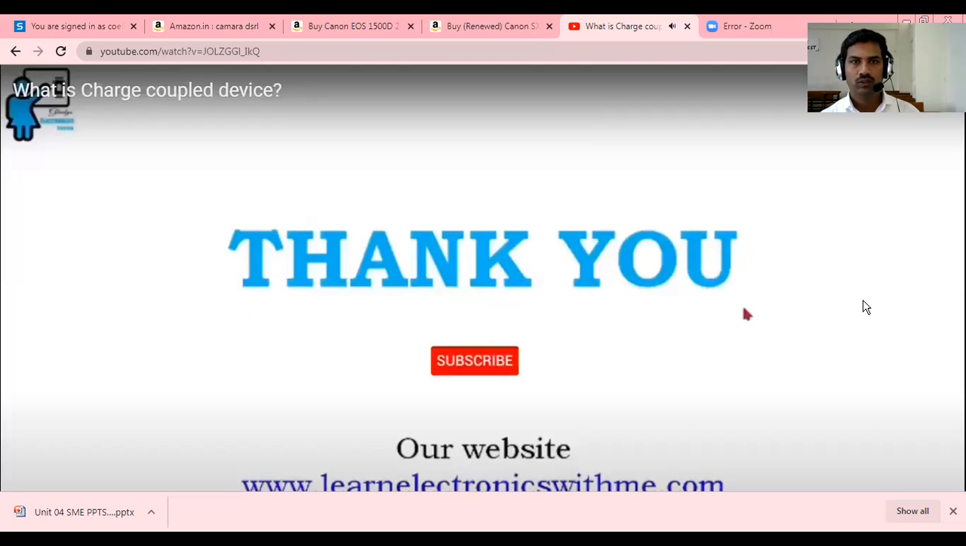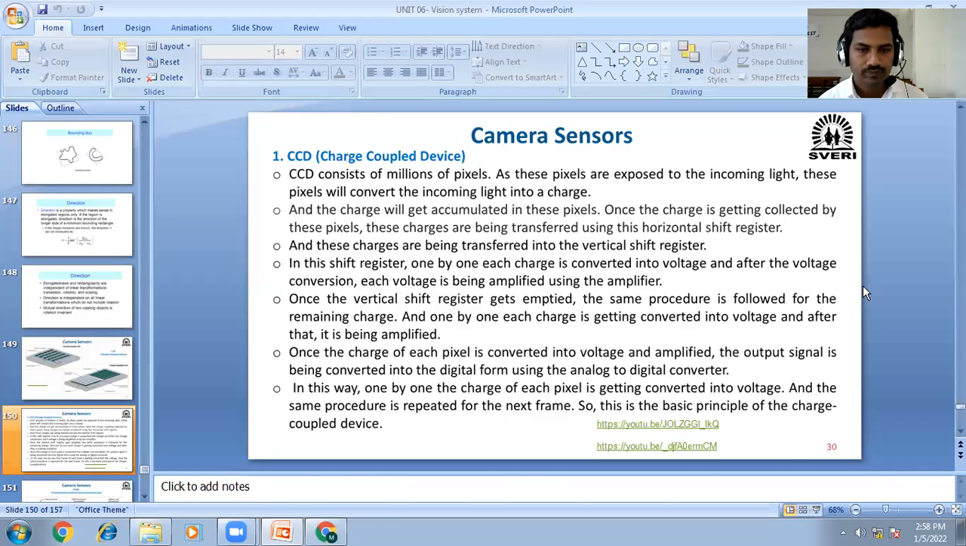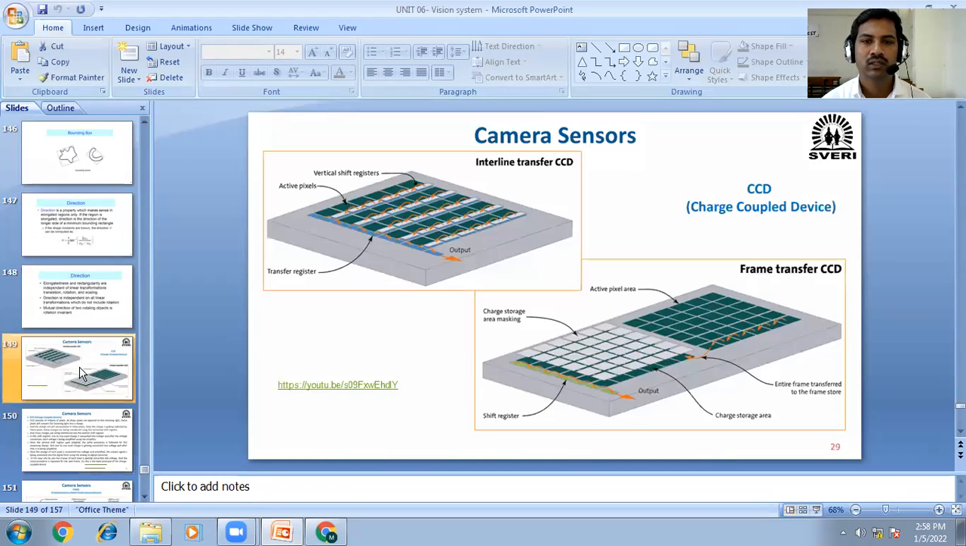Okay, I hope you understood this one. This camera sensor is similar to the water cup analogy you understood in this video. Suppose you consider these are the water cups. The water cups are attached to a conveyor.